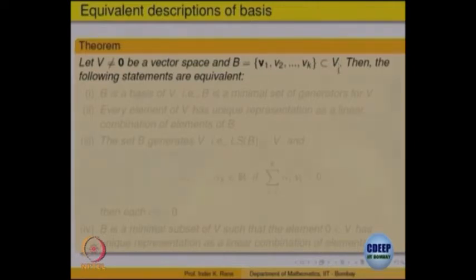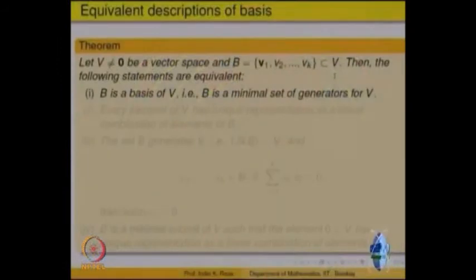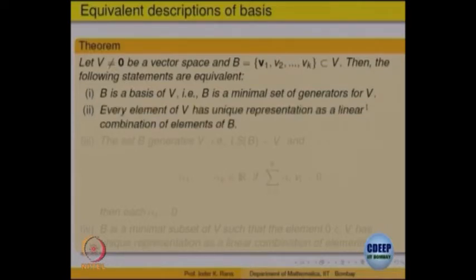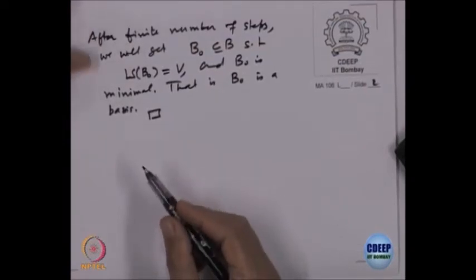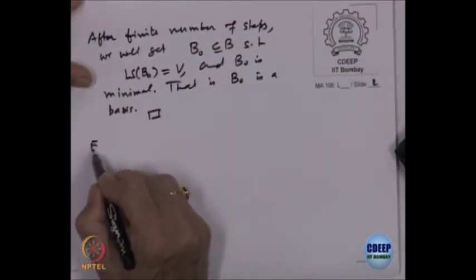We have already defined one definition as a minimal set of generators. So the first one is: B is a basis, that is, a minimal set of generators. We are going to show it is equivalent to saying that every element V of the vector space V has a unique representation as a linear combination of elements of B. Let us prove that 1 and 2 are equivalent.